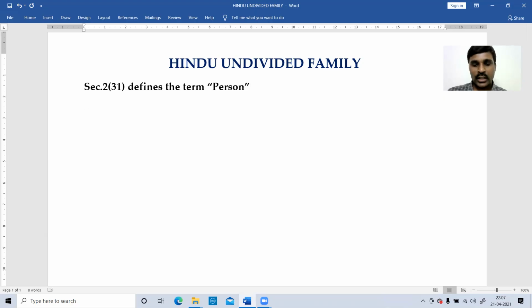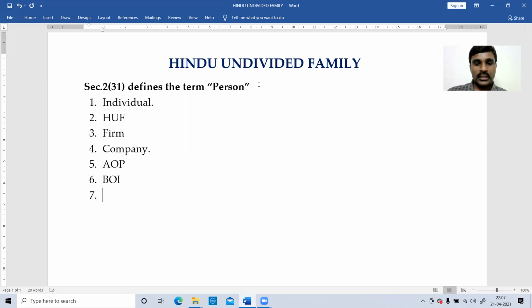So this basic definition of a person includes many categories: individual, HUF, firm, company, AOP, BOI, and AJP, artificial juridical person. These are the terms included within the definition of a person. An individual is a natural human being, and there is no further discussion needed to explain this word.